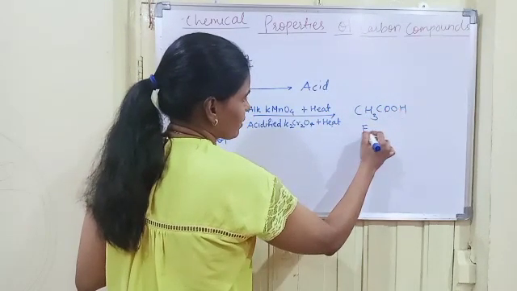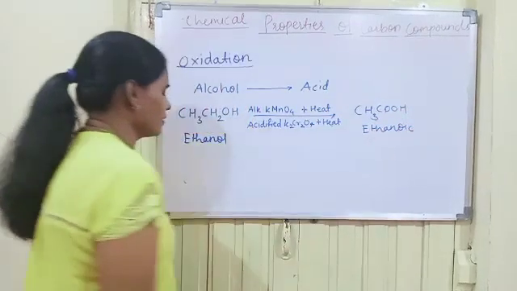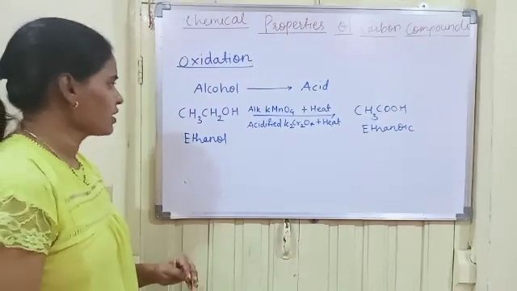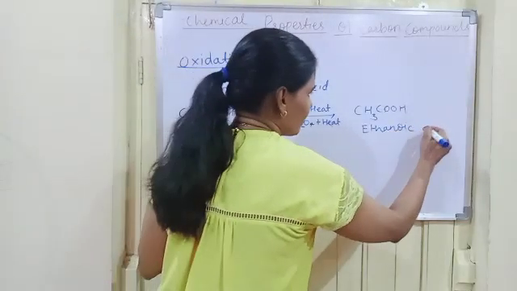This is the type of oxidation reaction where alcohol transforms into acid.